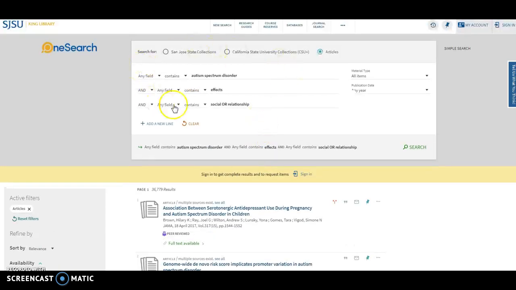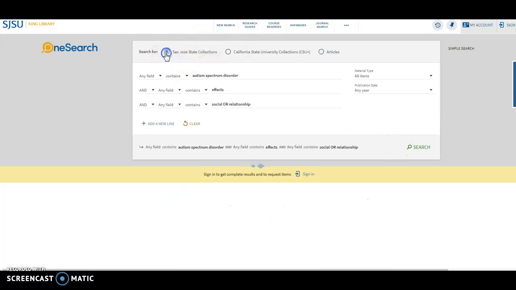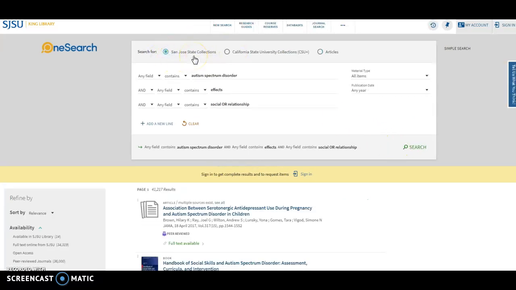But this is the basic, easiest way to do a keyword search, combining keywords in an advanced search. If you knew already that the San Jose State collection did not contain a source that you want, and maybe another CSU does, you could look for them that way as well.